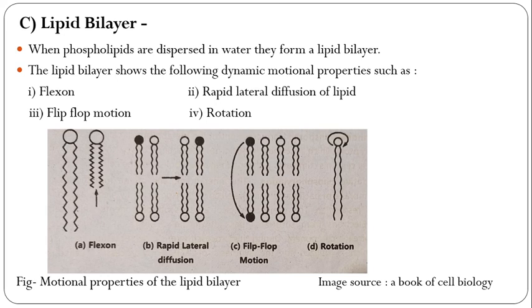The lipid bilayer shows the following dynamic motion properties, such as flexion. See in the first diagram, flexion: rapid internal motion involving flexing within each lipid molecule, like a spring.